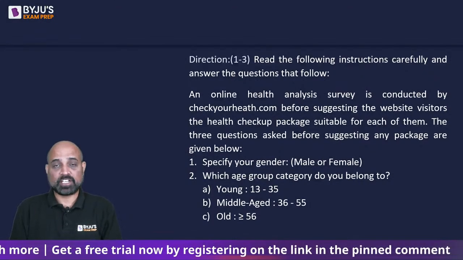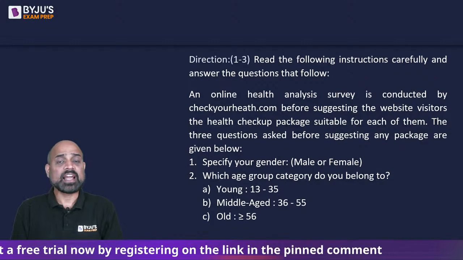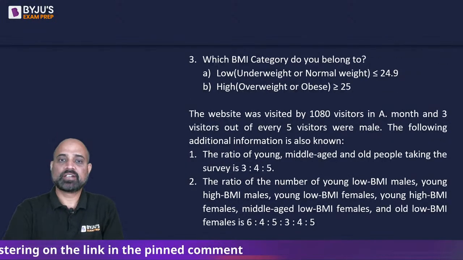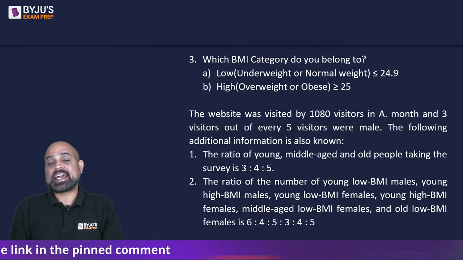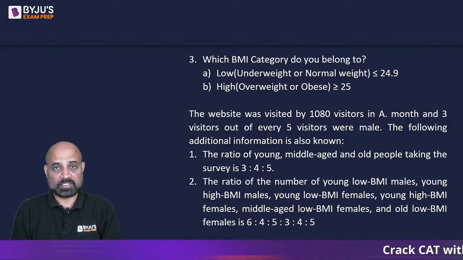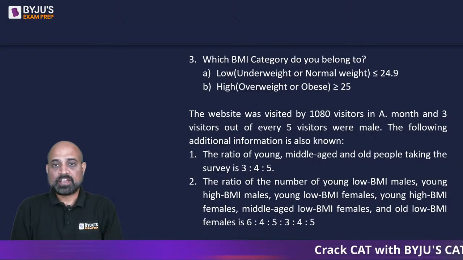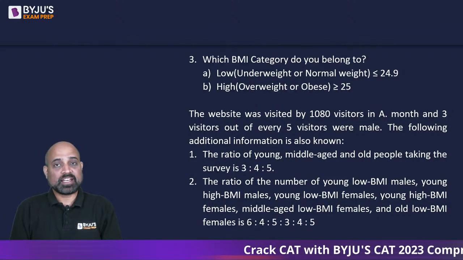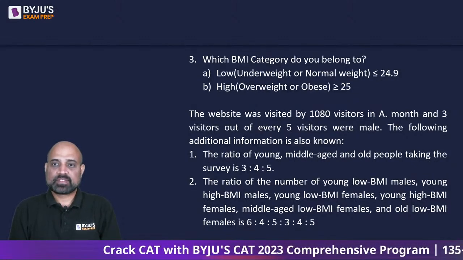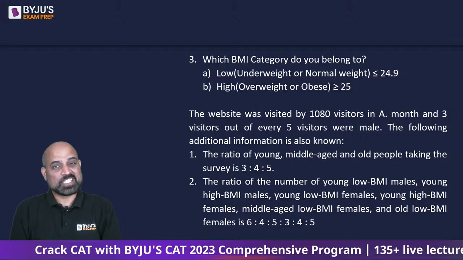13 to 35, 36 to 55, and greater than equal to 56 for young, middle-aged and old. And which BMI category do you belong to? Low is for less than equal to 24.9, which is underweight or normal weight. And high, overweight or obese is greater than equal to 25. The website was visited by 1,080 visitors in a month. And 3 visitors out of every 5 visitors were male.